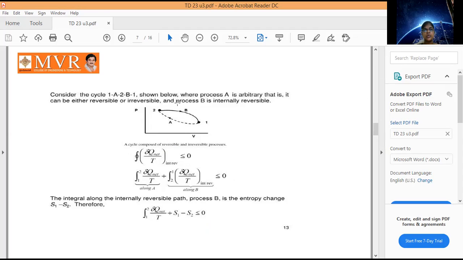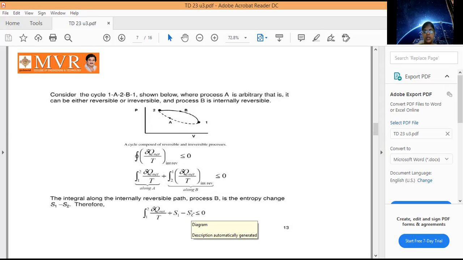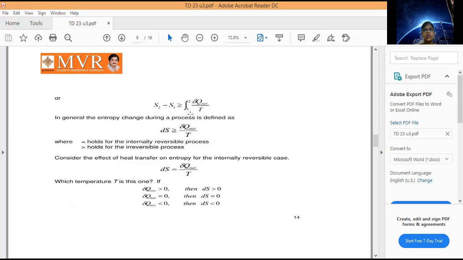So when it is a reversible process, we just replace it with the change of entropy, S1 minus S2, less than or equal to the integral from 1 to 2. So S2 minus S1 is greater than or equal to the integral from 1 to 2 of del q net by T. So S2 minus S1 we replace in the form of dS greater than or equal to del q net by T. It holds with equality for the internal reversible process.